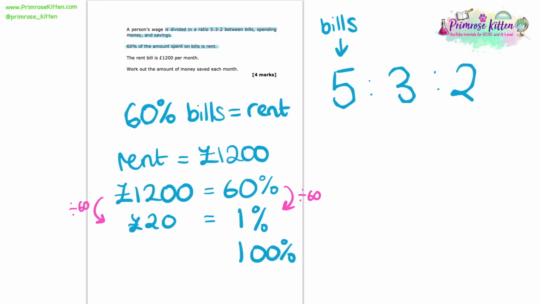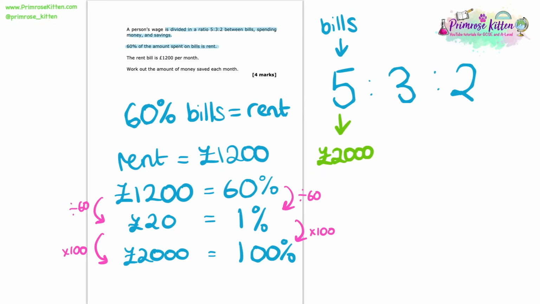So now that we know what 1% is, we can easily go up to 100% and find the full amount that those bills are equal to. So if we times both sides by 100 to do that, we find that the bills comes to a total of £2,000. So now we know that the total amount of the bills come to £2,000. Let's include this in our labelling. I'm just going to add on here that that 5 part of the ratio is equivalent to £2,000.